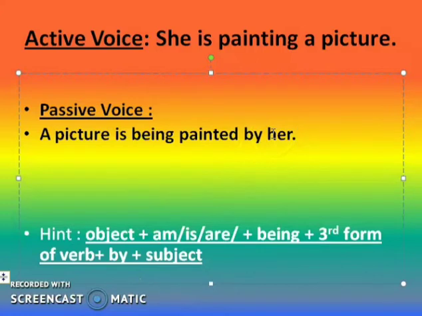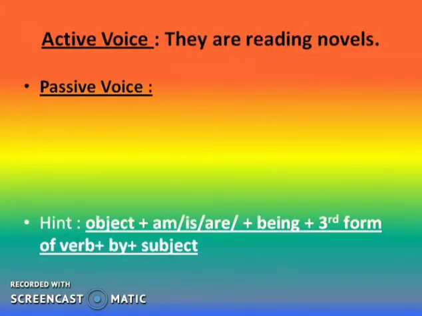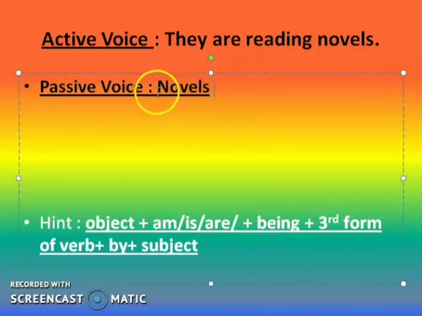Clear? So I am moving to the third sentence. They are reading novels. Again, identify the object: novels. Now here you can see that these novels are written in plural form. Okay, so shall we put here is? No, here we will place are.